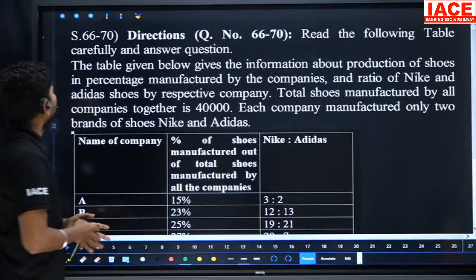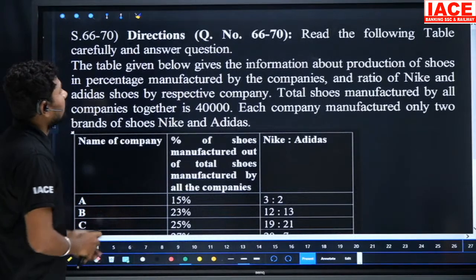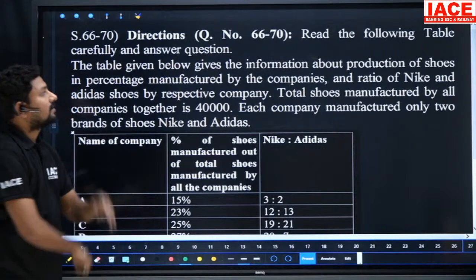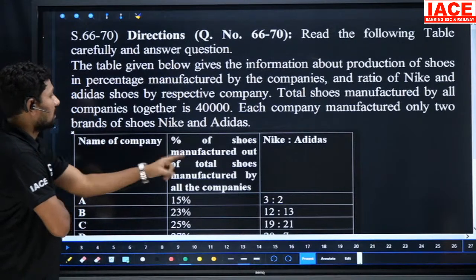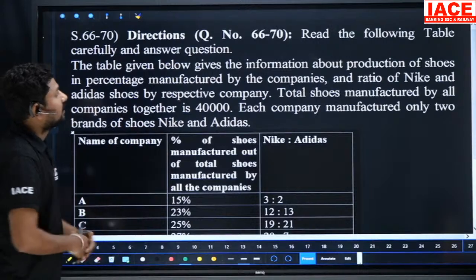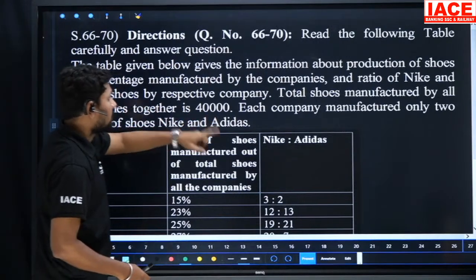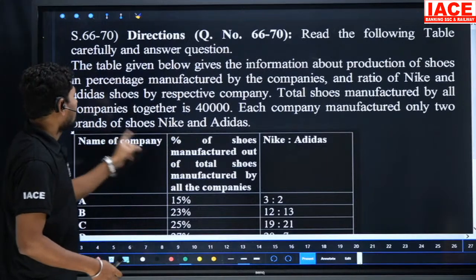Directions: Read the following table carefully and answer the question. The table given below gives the information about production of shoes in percentage manufactured by all the companies. Ratio of Nike and Adidas by respective company is given. Total shoes manufactured by all companies together is 40,000. Each company manufactures only 2 brands of shoes, Nike and Adidas.